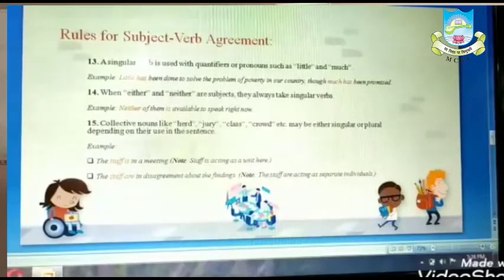So from here, we can understand a collective noun takes a singular verb when the collection is thought of as one whole, and a plural verb when the individuals of which it is composed are thought of.